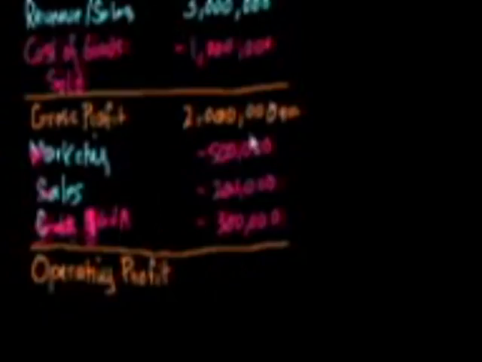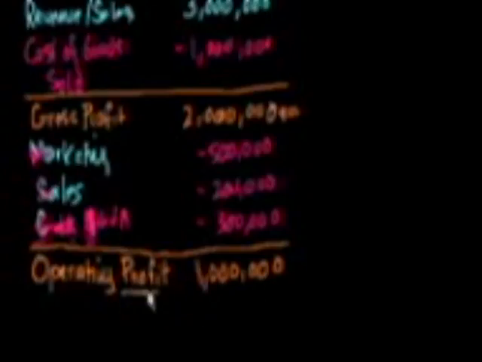But let's see, 2 million minus, let's see, 1 million. My head, I think, implicitly made the numbers work out nicely. So my operating profit here is $1 million. So already we have some nuance on top profit. I made $2 million just from actual widget sales, but then when you take out all of the overhead of the company, the marketing, the sales, the general and administrative expenses, I'm only left with $1 million. And this is the profit from the operations of the company, or you could say from the assets or from the business or from the enterprise of the company.